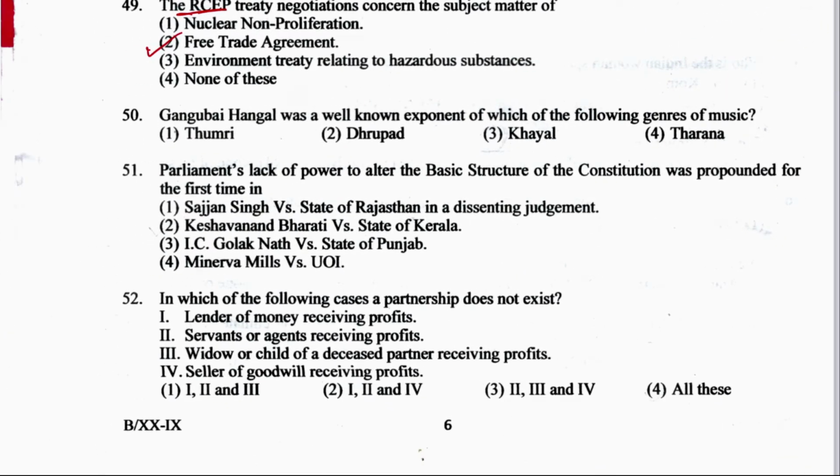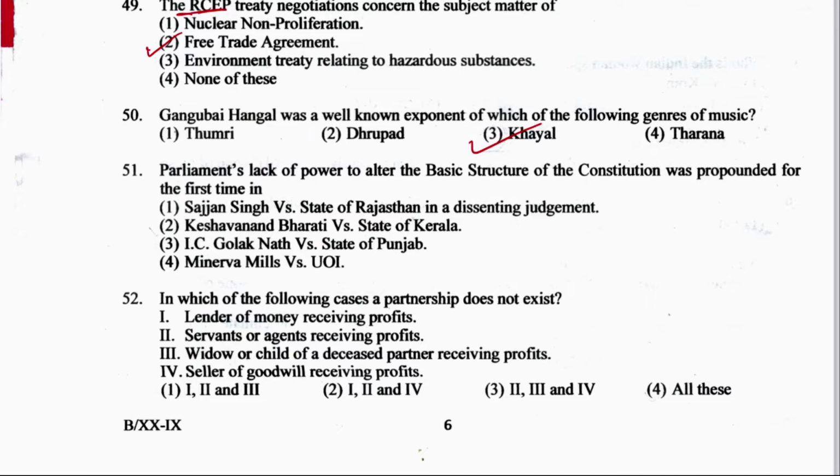Gangubai Hangal was well-known exponent of which of the following genres of music? Thumri, Dhrupad, Khayal or Tharna? The right answer is option number 3, Khayal. Now next question, question number 51.